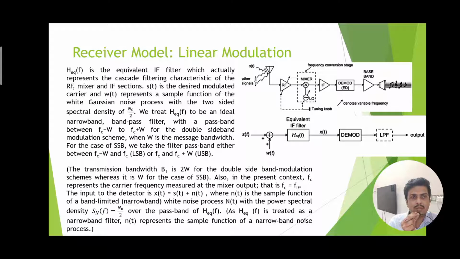So the equivalent block diagram of such a receiving model is shown below, where the signal ST, which is fed to the channel, acts as an adder, which adds the additive white Gaussian noise to the signal, and this resulting signal is passed into the equivalent IF filter, the intermediate frequency amplifier. So this IF filter processes the signal which is demodulated and low pass filtered for the intended application.